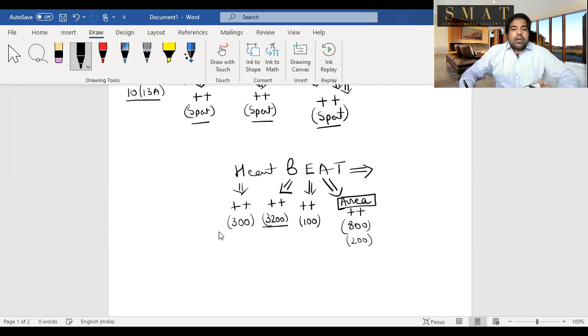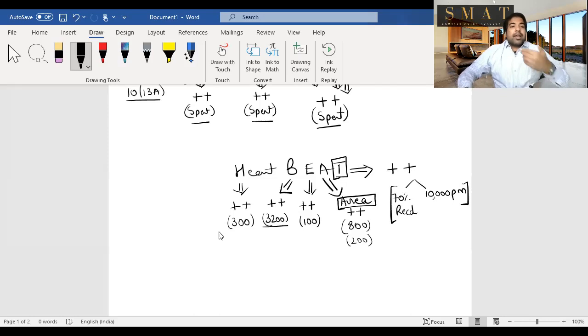And last, very important, transport sector employee. Who's a transport sector employee? Someone who's working in the railways, like a TT, or someone who's working as a pilot in a plane. They are moving from one place to the other. So for them, whatever allowance they get, they will first add the allowance and then they will minus either 70% of the allowance received or 10,000 per month, whichever is lower. How will you remember whichever is lower? In HRA also we saw whichever is lower. Here also, guys, because they're giving an exemption, which is a benefit, they can't give you unlimited benefits, hence whichever is lower. So transport sector allowance, you will add it and then you will minus 70% or 10,000 per month.